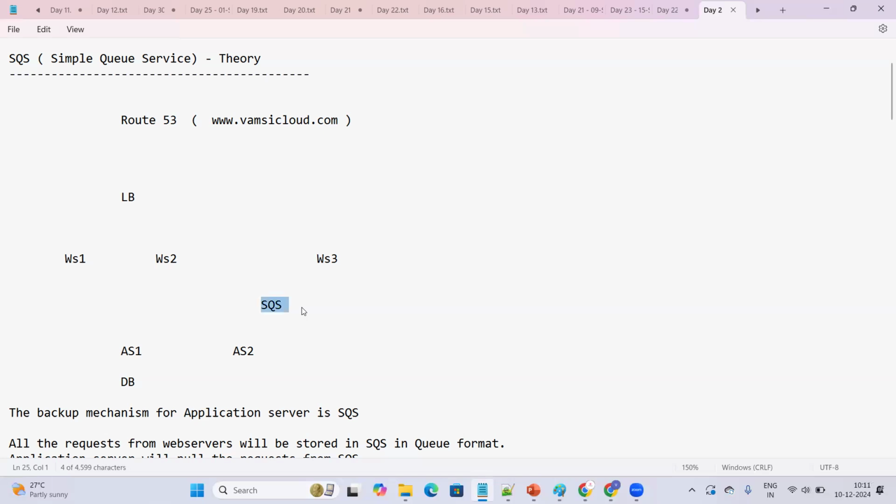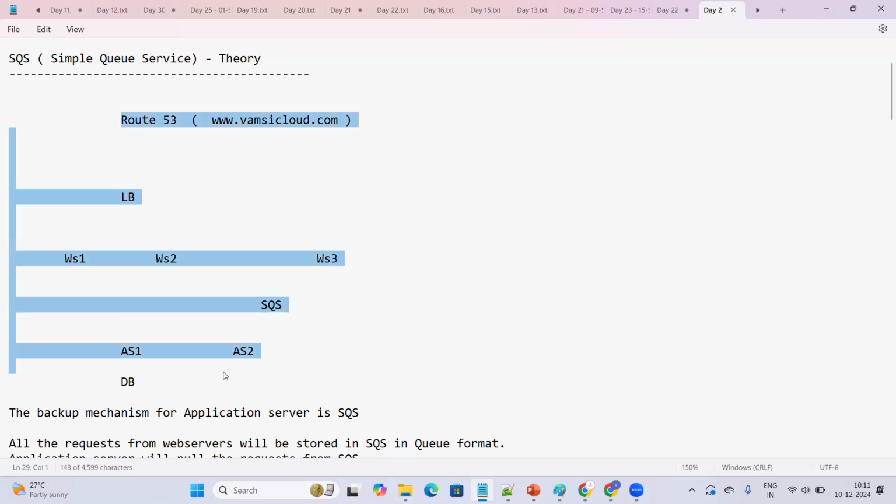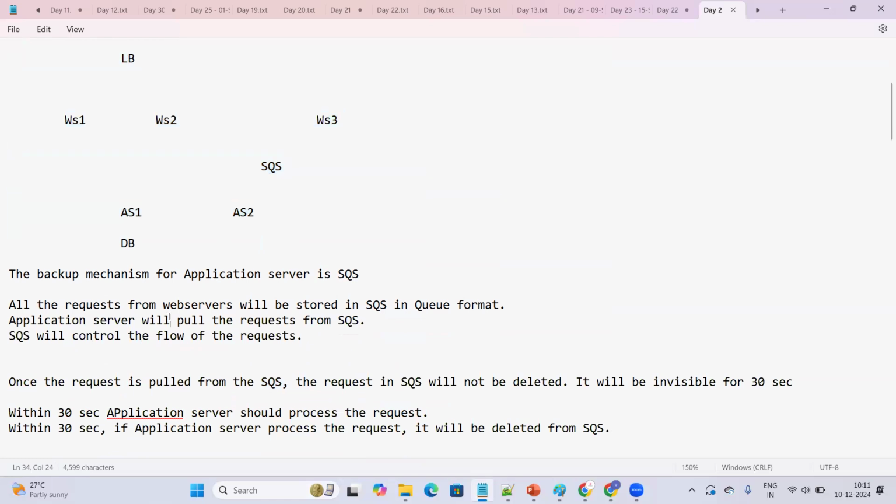The purpose is to store the messages in the queues. Okay? Try to understand this. If you understand this particular diagram, you will understand very clearly. What is the backup mechanism for application server?